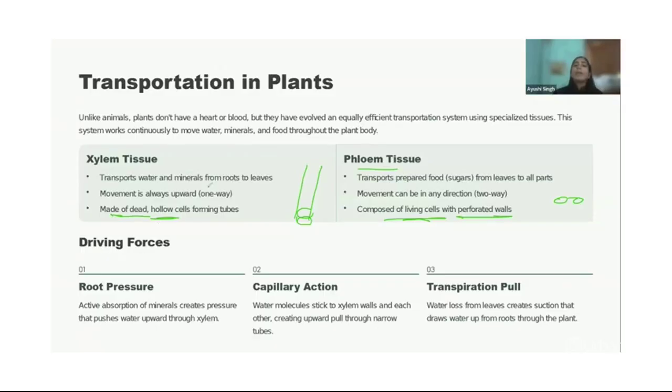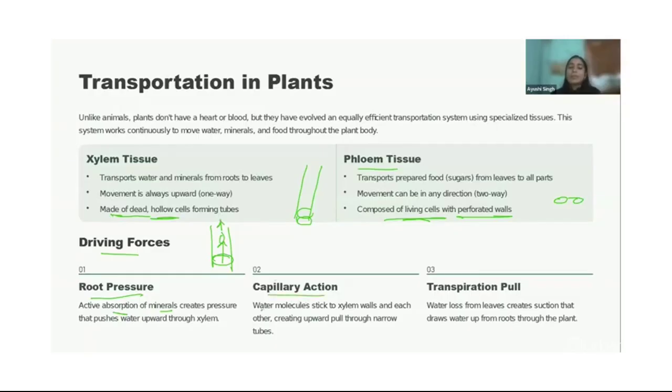can be transferred. Now in transportation, basically root pressure is there. Root pressure is one of the driving forces which helps in the transportation in plants, where active absorption of minerals creates a pressure that pushes water upward. Okay, so water droplets will move up and up.